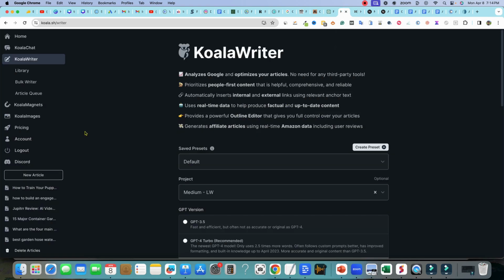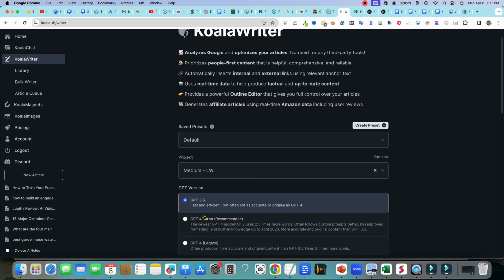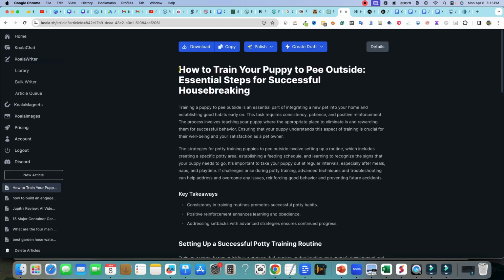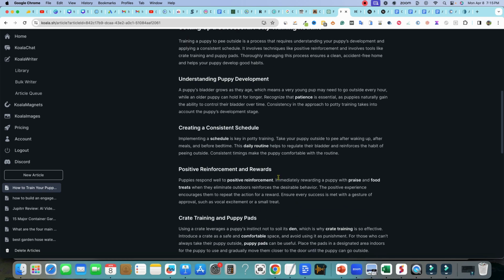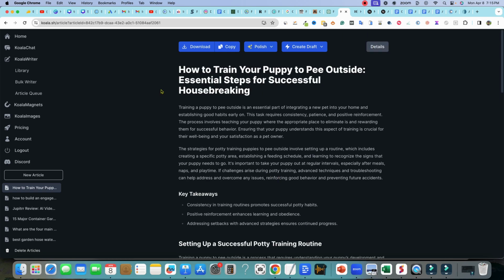And then we also took the same thing, went over here, and did the exact same thing in Koala. I used this one right over here, which is ChatGPT Turbo, the middle version. And this is the article that it pumped out. It pumped out about an 800 word article, and you can see that right here. So we asked it to write the exact same article in all three tools.